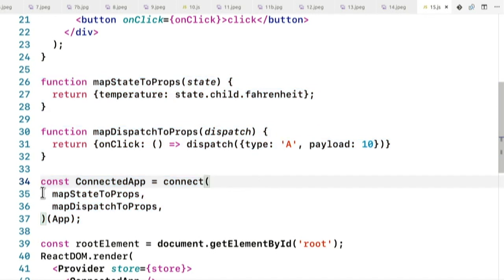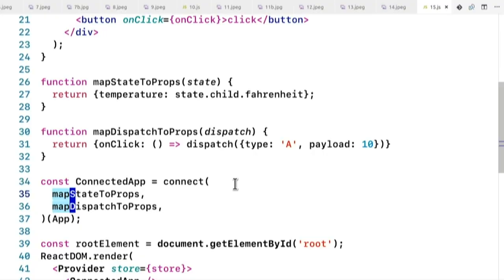Aha. Do you see the same thing that I see? Map 2 times. That's interesting. That actually made me quite curious. Is connect a bifunctor, right? Because it's converting from this context of state or dispatch to the other context of props.